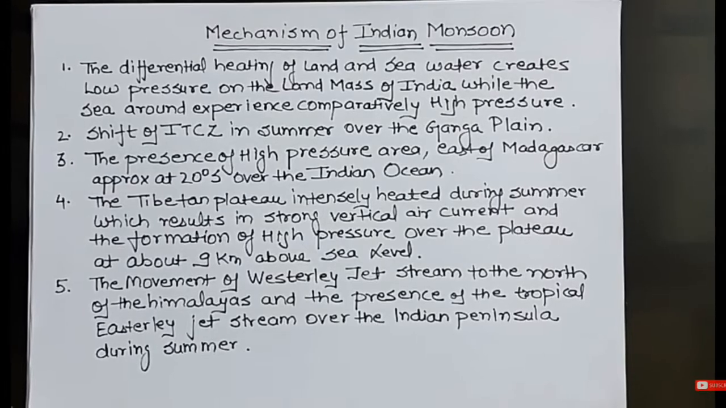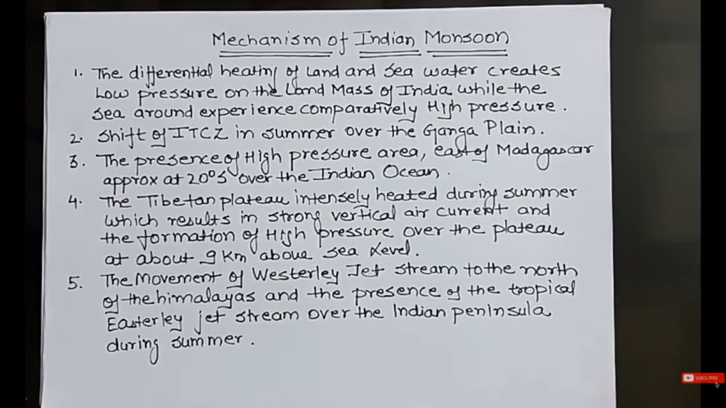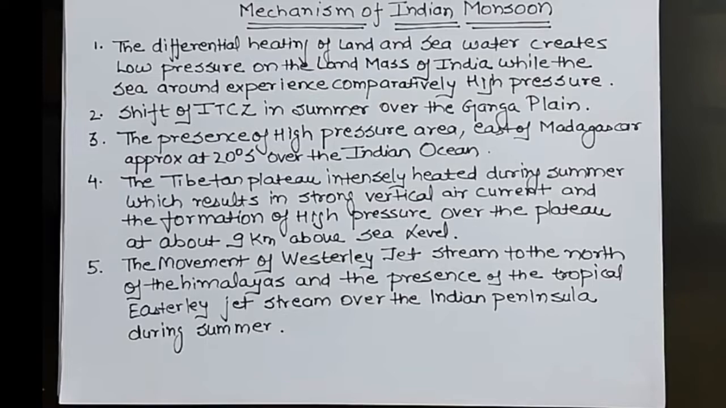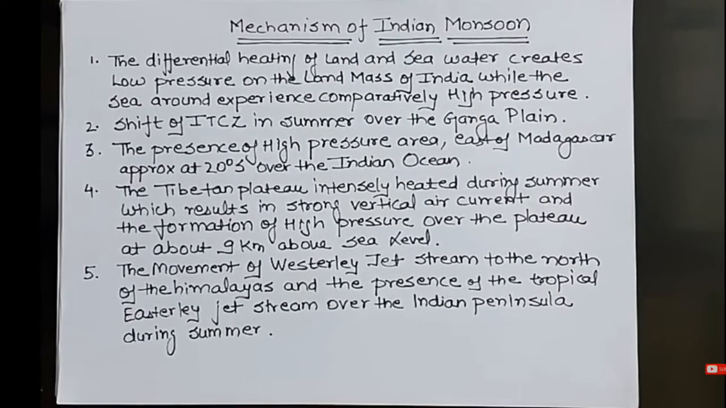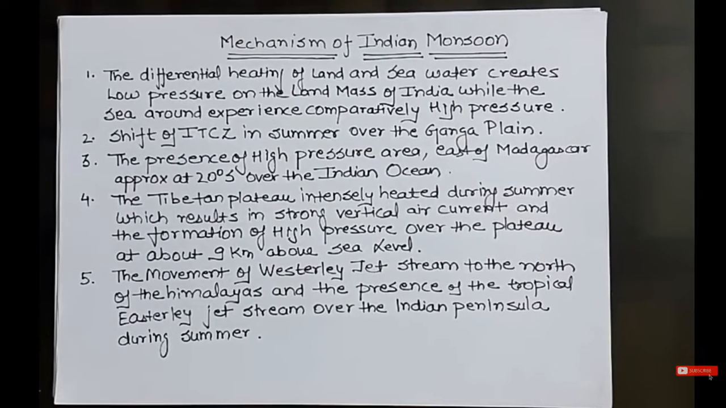Next point is that the Tibetan plateau gets intensely heated. Obviously it gets intensely heated during the summer, and this results in strong vertical air currents and the formation of low pressure area over the Tibetan plateau at about 9 kilometers above the sea level.